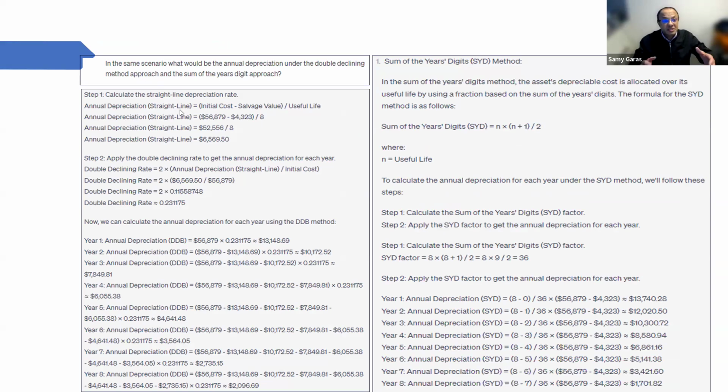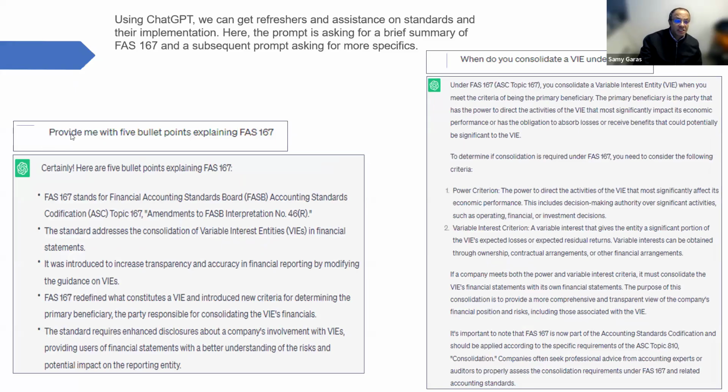So now, which is better, to use ChatGPT to do the time-consuming job, the mundane work, and give us the time to make a decision based on the calculation of the depreciation? Of course, ChatGPT is providing a lot of service for accounting in the area of calculation of depreciation. We can also use ChatGPT to get some kind of updates about the FAS 167.